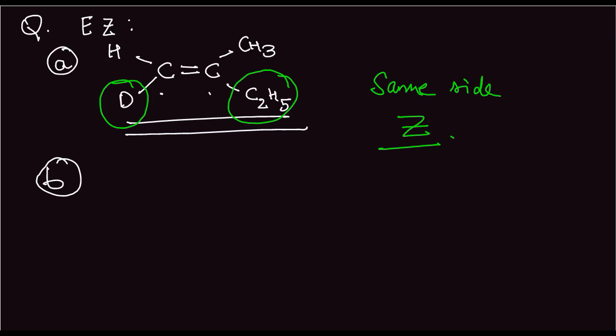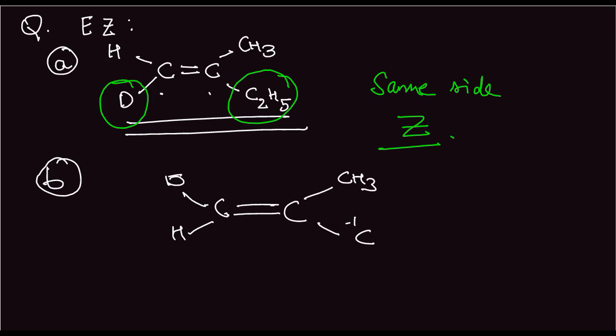Let's take another example. Say we have this group. We have deuterium, carbon, hydrogen, double bonded with carbon, CH3, and this is carbon star, carbon 14, that is CH3.